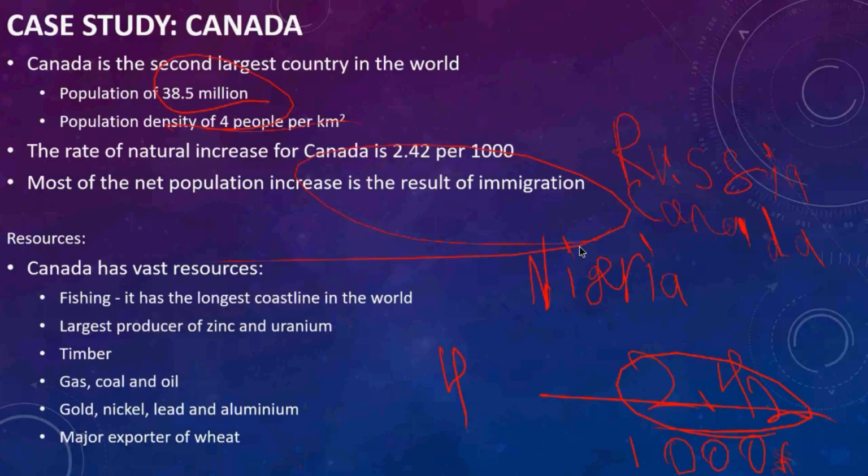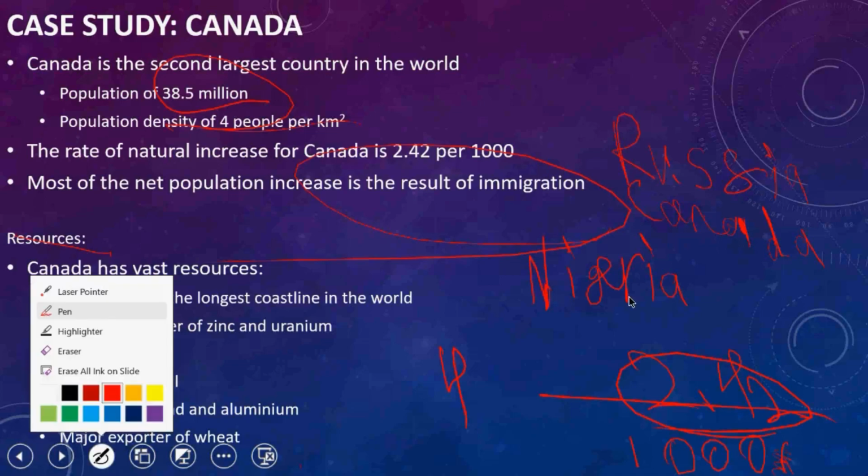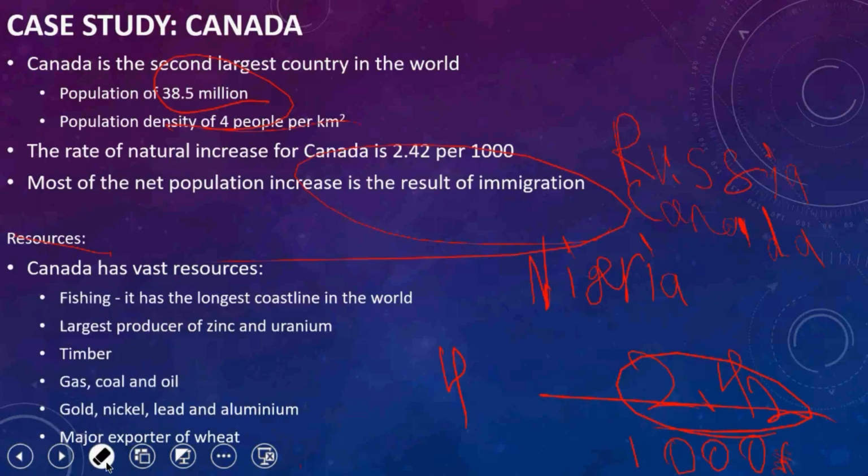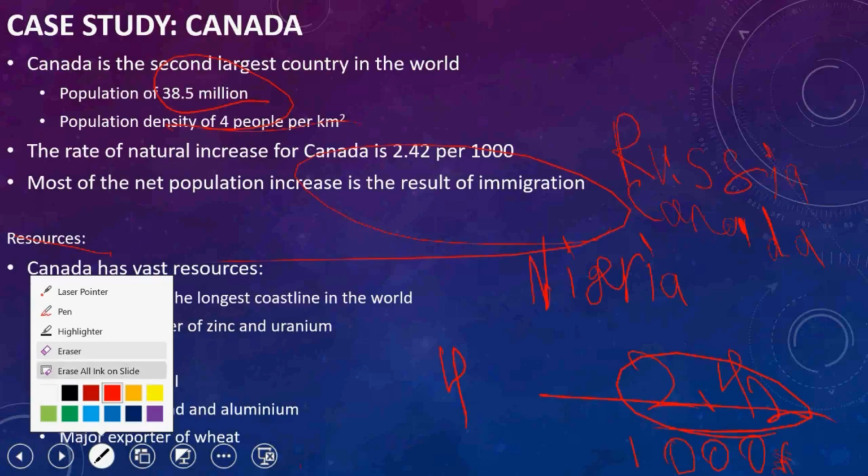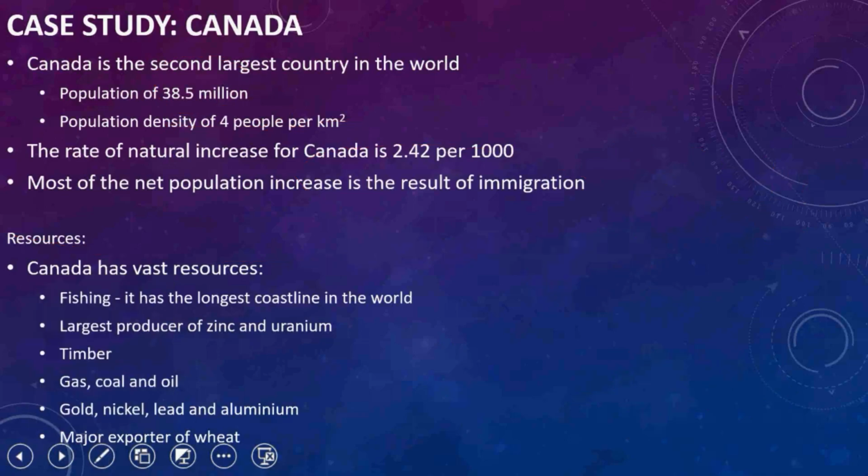So many people migrate to Canada, and it has many resources. Resources now are fishing, timber, gas, coal, and oil, gold, nickel, lead, and aluminum, major export of wheat, and also the largest producer of zinc and aluminum.